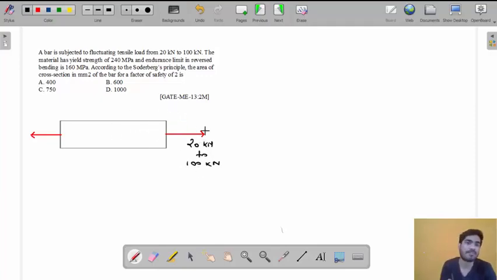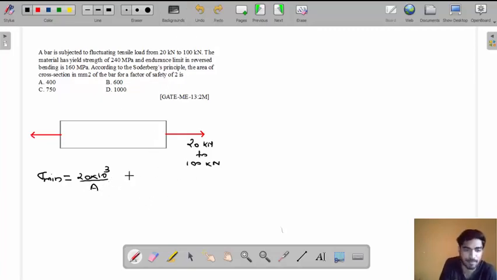So which stress will be developed, my friend? Axial stress, sigma. What will be the minimum sigma? Minimum sigma will be minimum force divided by area. The minimum force is 20 kilonewton. So 20 into 10 to the power 3 divided by area A.